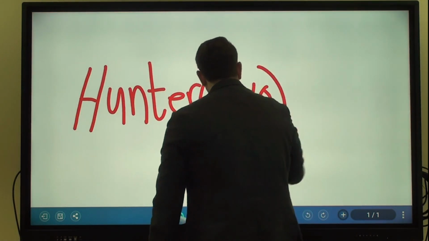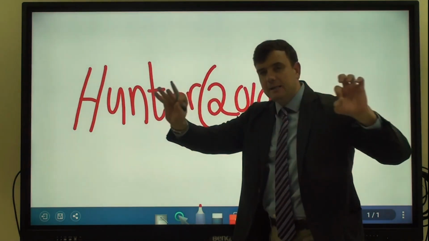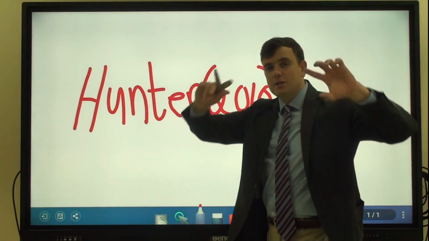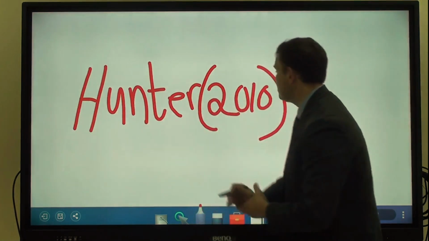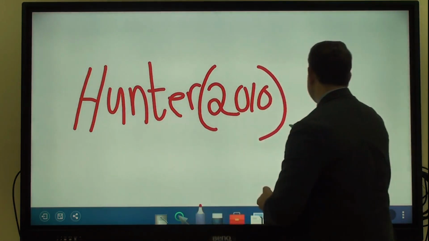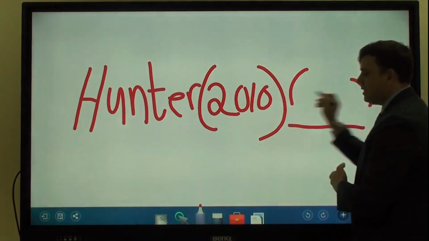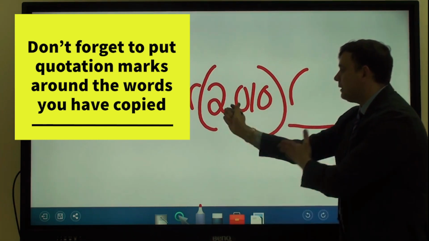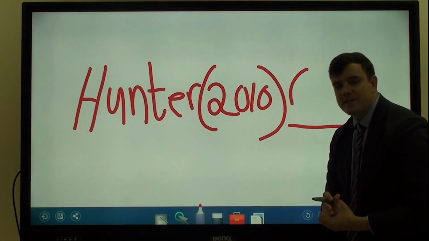2010. Now the only difference you have here is you're going to copy directly what the author has said, copy and paste what they have said, and you're going to put it in quotation marks. So let's say Hunter 2010, and then you are going to copy and paste what he has said, and you're going to put quotation marks around the sentences that you copy directly from Hunter. And that is your direct quotation there, guys.